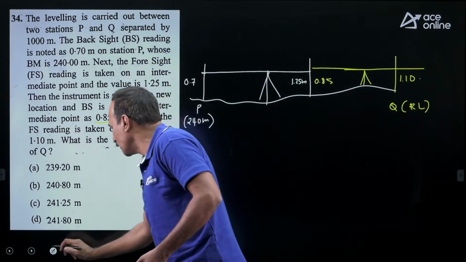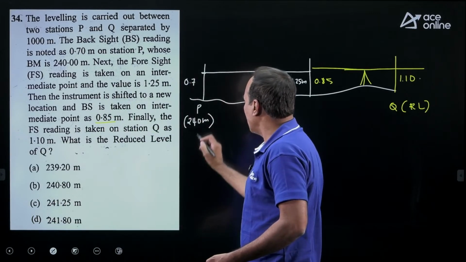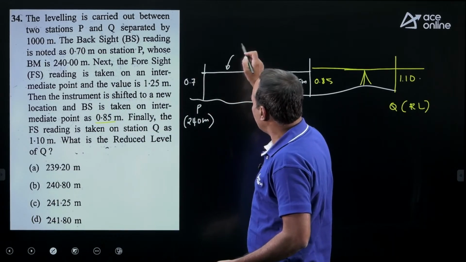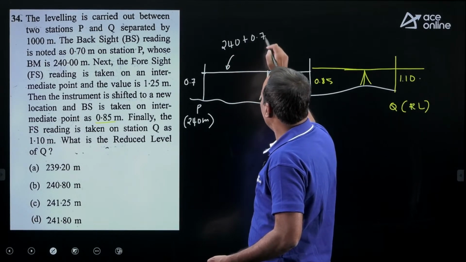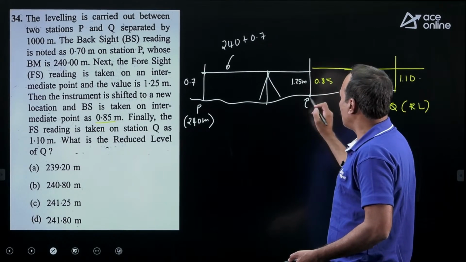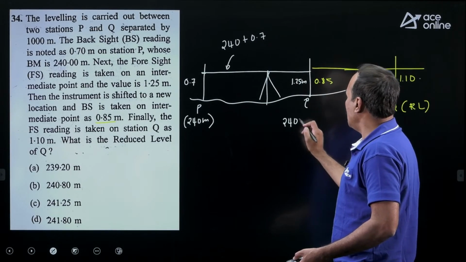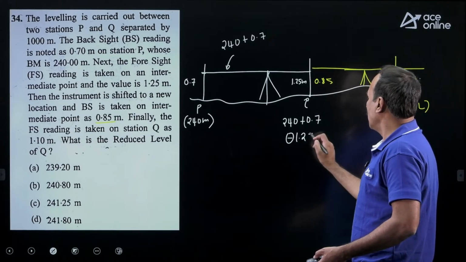If you want the reduced level of station Q, you need to calculate the height of instrument. So the height of the instrument here is 240 plus 0.7. RL of this point is 240 plus 0.7 minus 1.25.